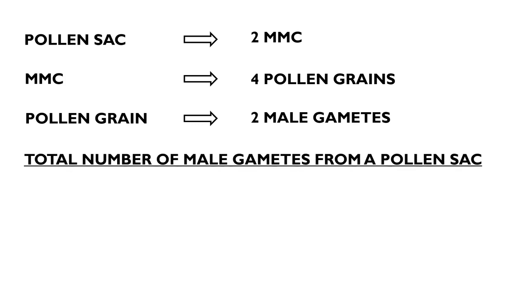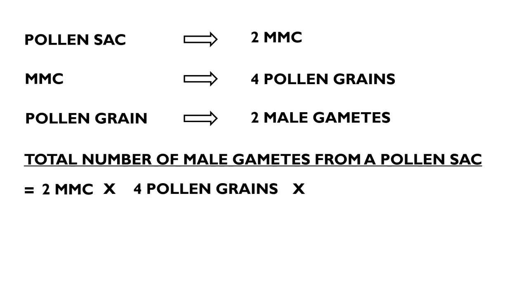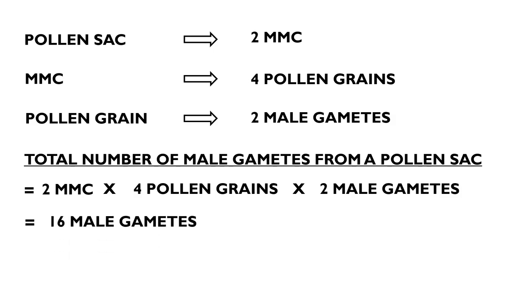Then the total number of male gametes from a pollen sac is equal to 2 microspore mother cells into 4 pollen grains into 2 male gametes. It is equal to 16 male gametes produced from 2 microspore mother cells of a single pollen sac.